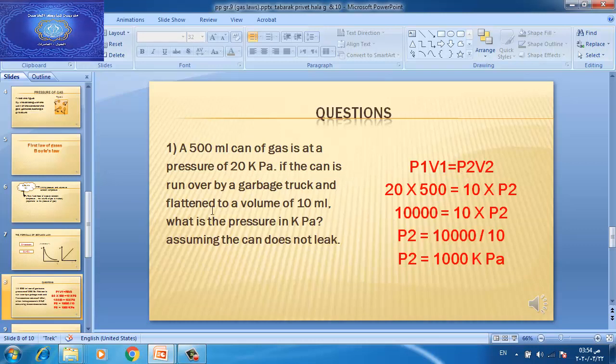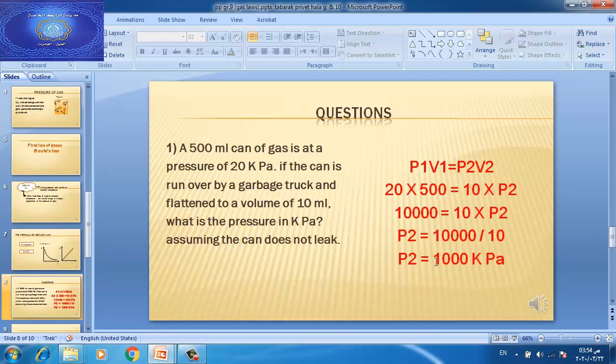That equals P2, the pressure after impact, which is unknown, times V2, which equals 10. By calculator, 20 times 500 equals 10,000, which equals 10 times P2. To get P2, what will we do? Yes, we will divide by 10. So P2 equals 10,000 divided by 10, so P2 will equal 1000 kilopascal.